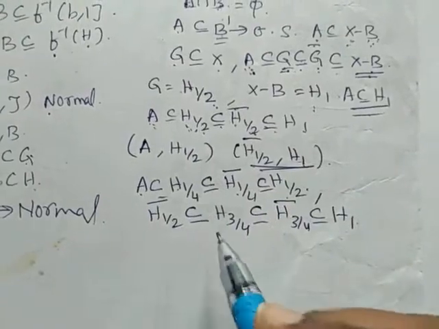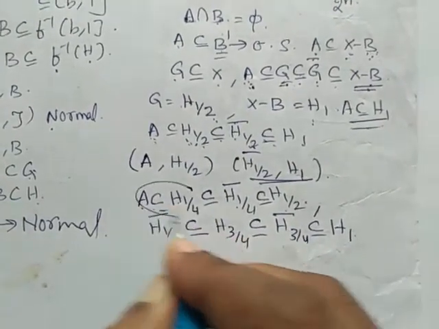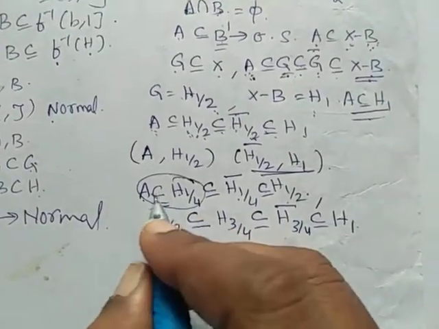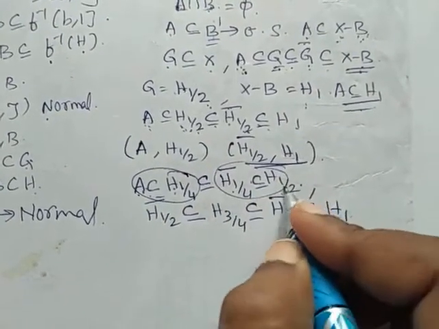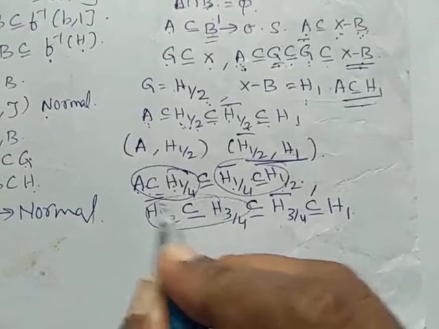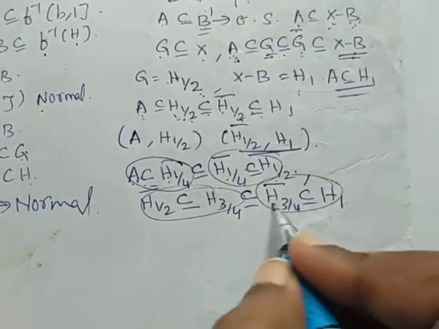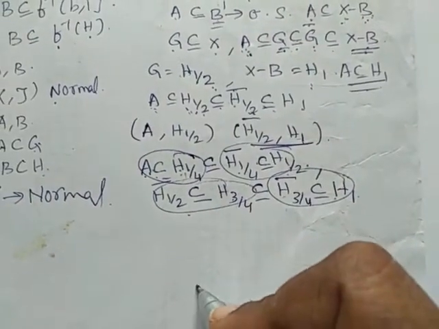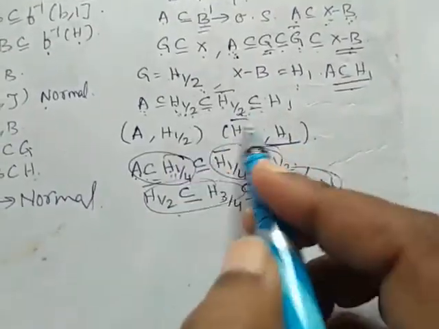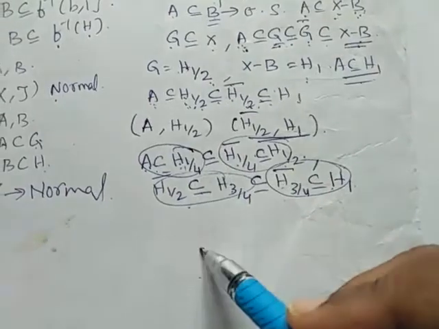So A is a subset of H1 by 4, H1 by 4 is a subset of H1 by 2, H1 by 2 is a subset of H3 by 4, and H3 by 4 is a subset of H1. Again we will get 4 relations; here we got 2 relations, now we get 4 relations.